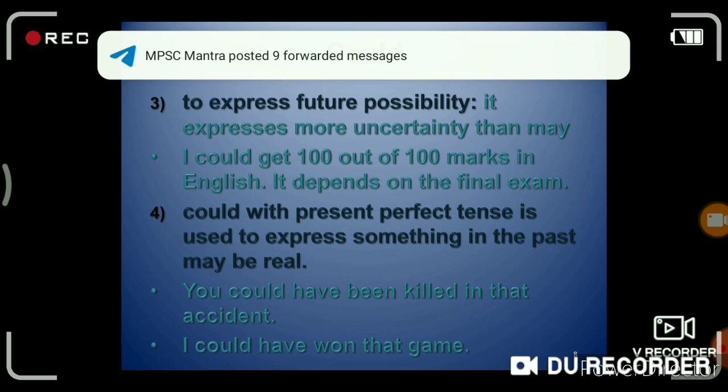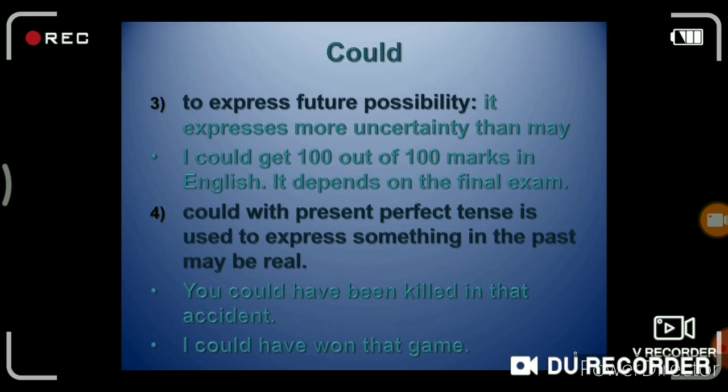Yeah, I could have won that match. Means here, could is used to express something in the past that may be real. Then the second example, you read: you could have been killed in that accident. In this way, you have learned the uses of could.